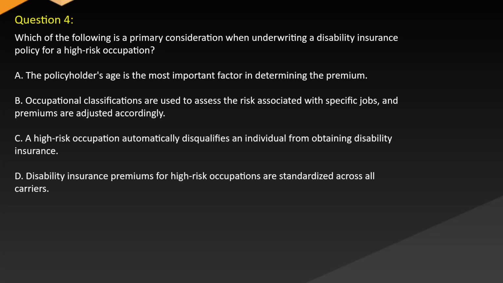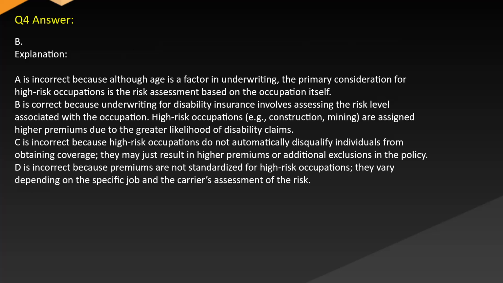C. A high-risk occupation automatically disqualifies an individual from obtaining disability insurance. D. Disability insurance premiums for high-risk occupations are standardized across all carriers. Answer B. Explanation: A is incorrect because although age is a factor in underwriting, the primary consideration for high-risk occupations is the risk assessment based on the occupation itself.